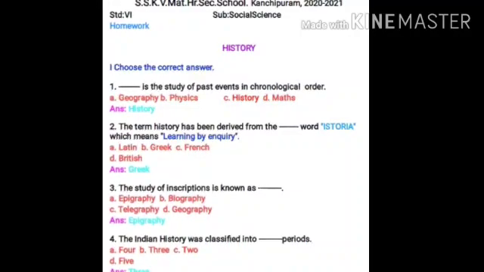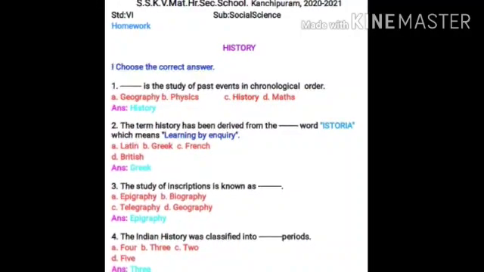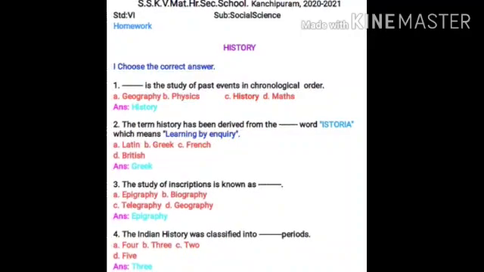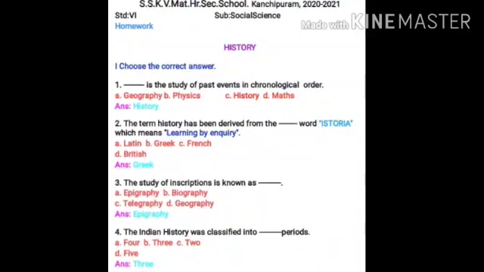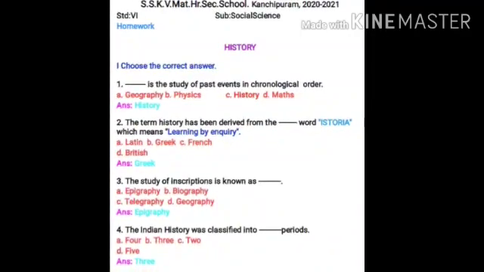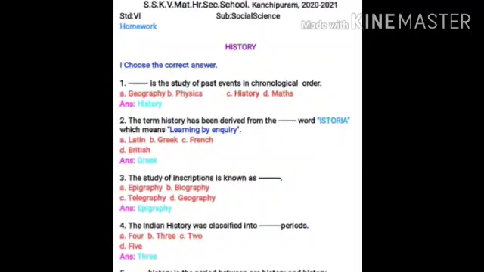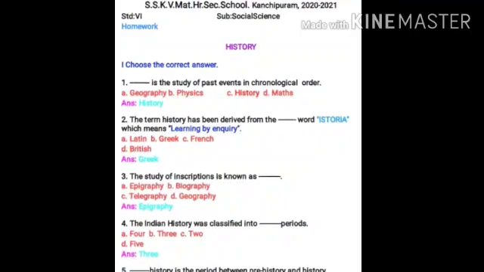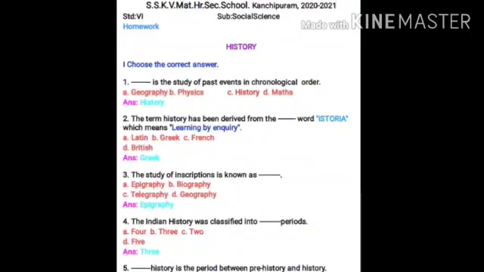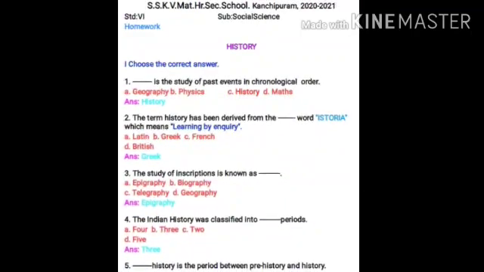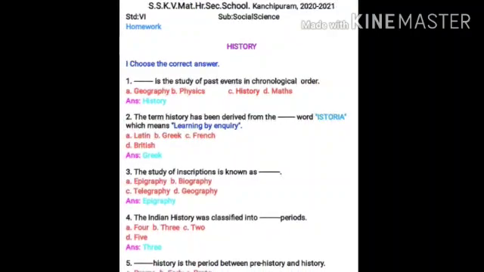Third, the study of inscriptions is known as dash. Options are epigraphy, biography, telegraphy and geography. What is the answer? Epigraphy. Yes, the study of inscription is known as epigraphy. Fourth, the Indian history was classified into dash periods. What is the answer? It is 3.